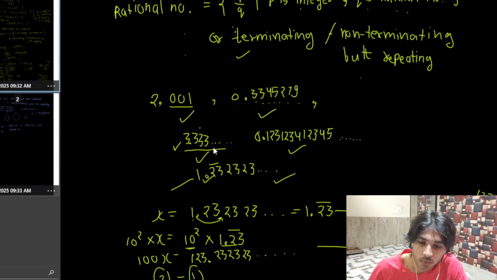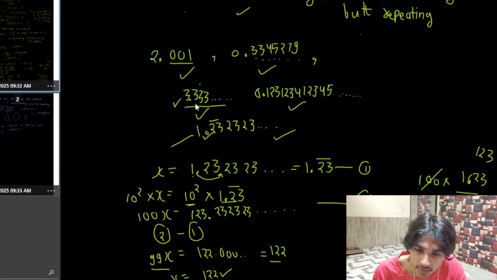Or if the number is non-terminating but repeating, that means something like 3.333. Now this number is going on forever, right? But only the digit 3 is being repeated over and over again. So this is called non-terminating but repeating. Another example was 1.2 3 1 2 3 4 1 2 3 4 5. So this is non-terminating and it is non-repeating, right?